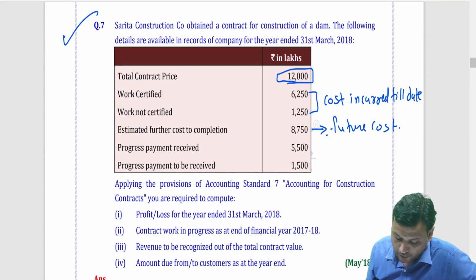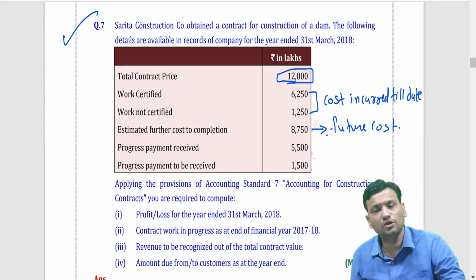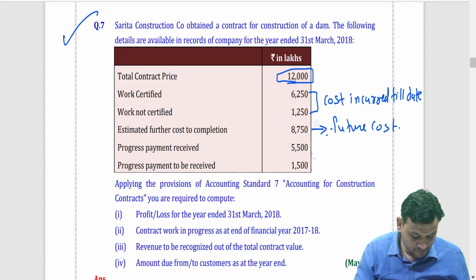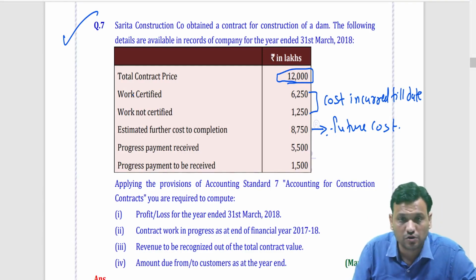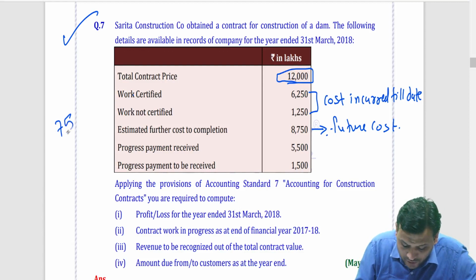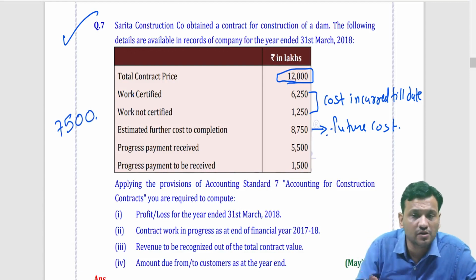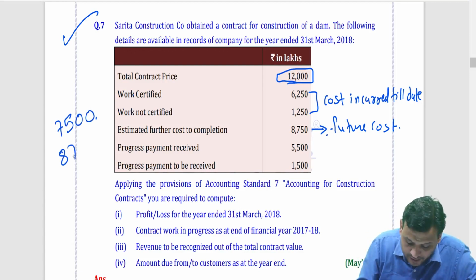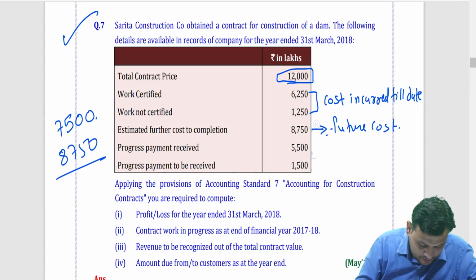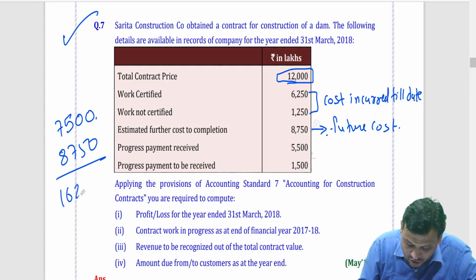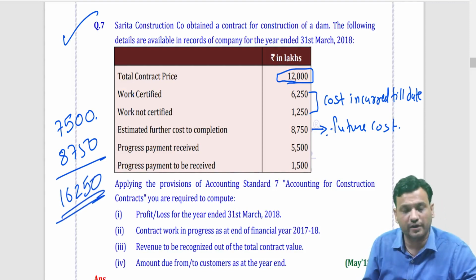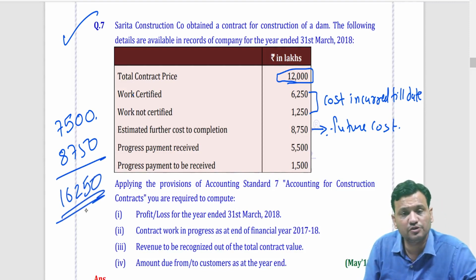So, now if you look properly, what is the total cost incurred by you? 6250 plus 1250. Friends, 7500 is the total cost. What do you expect? How much future expense will be happening? 8750. So plus 8750, that gives you 16,250. This is your total contract cost, friends. 16,250 is your total contract cost.